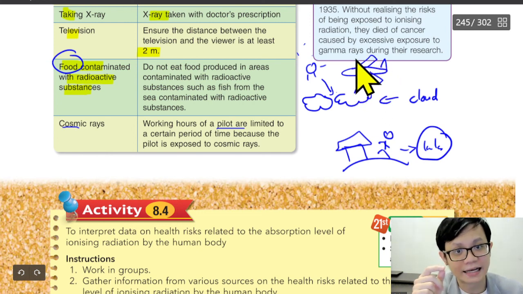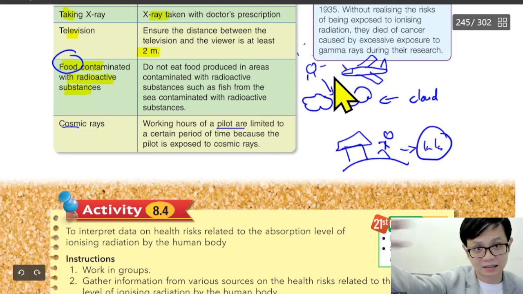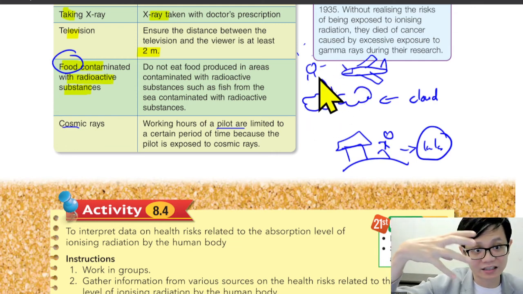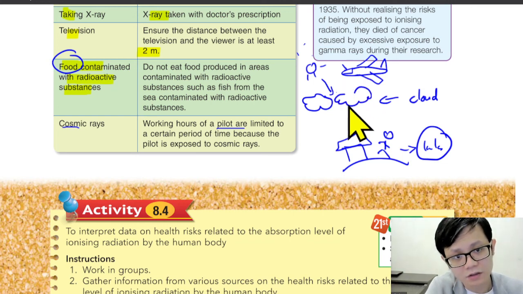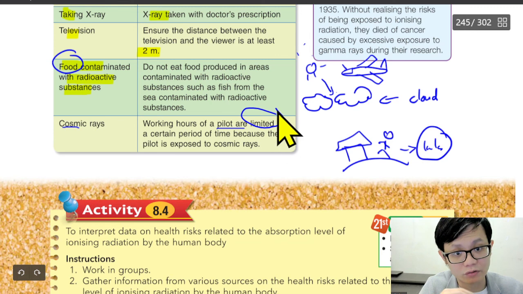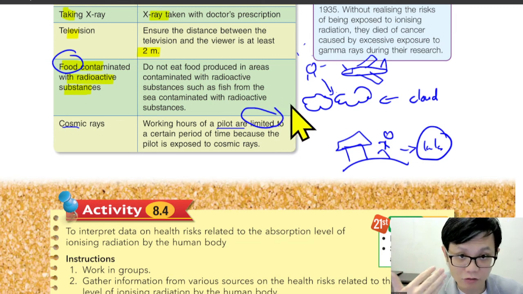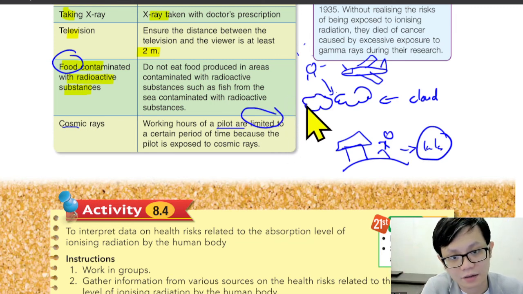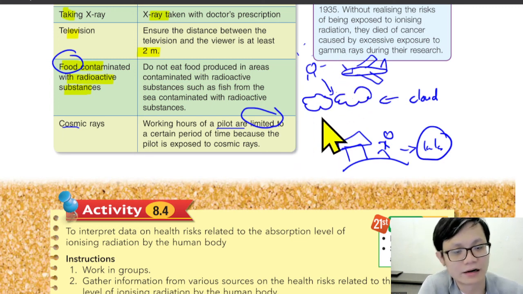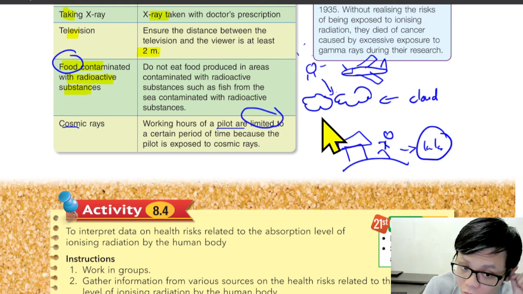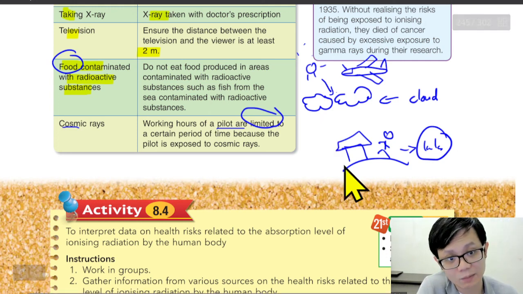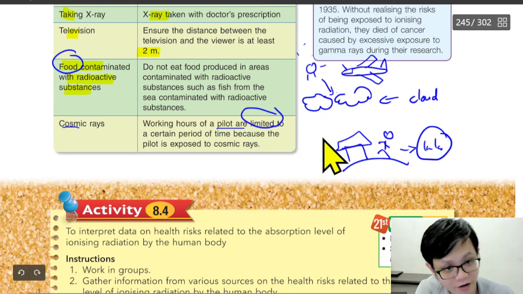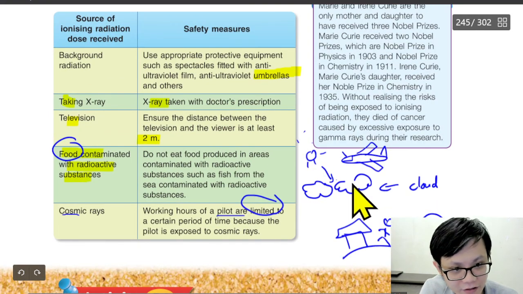So your plane actually, this person is sitting, and the sunlight and the sun radiation is causing a lot. So actually becoming a pilot is not that healthy. So they limit the time, 你不可以做超过什么. We don't want the pilot to die of cancer. We want to take care of the pilot also. So they actually have a law for the pilot on the time duration that they can fly on the plane. And now all jobs are also difficult.